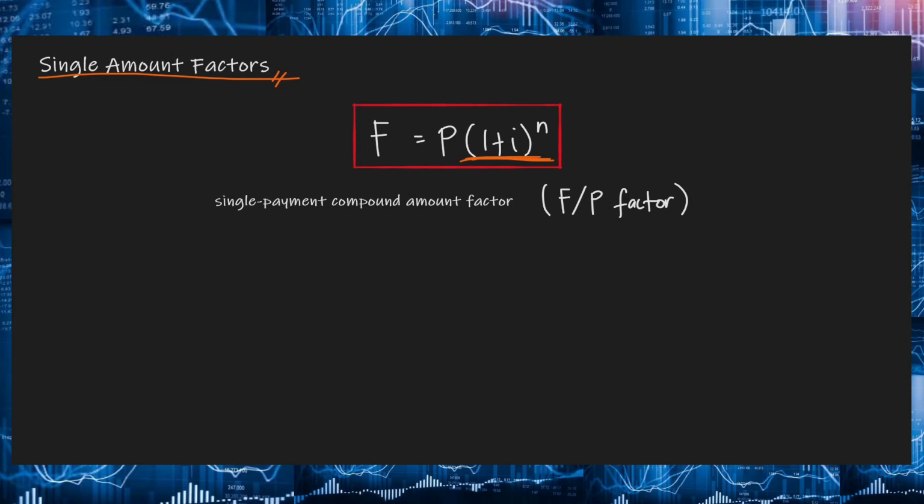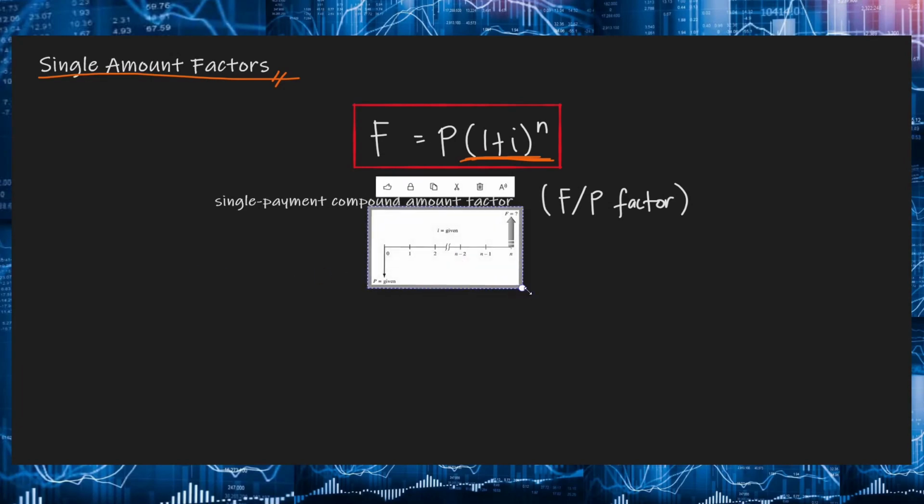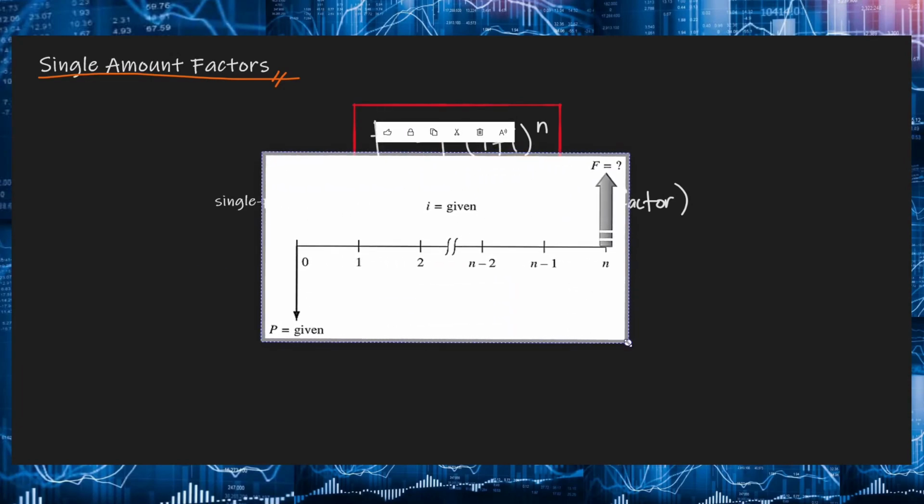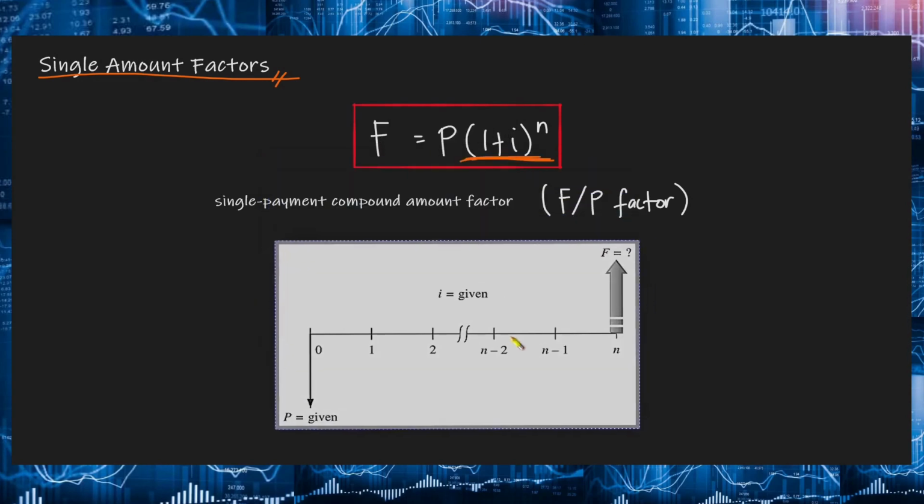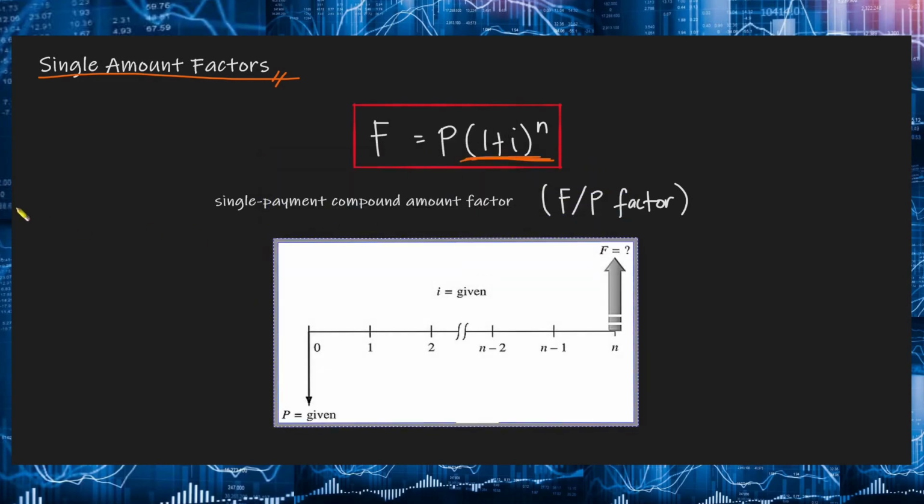Ito yung gagamitin natin na equation. Again, using this formula enables us to find the future amount F of an initial amount P after n years at an interest rate I. So the cash flow diagram for this case will look like this. Okay? Yung P natin or yung initial amount is given as well as the interest rate. And then again, using this formula, it will enable us to find the future amount F of the initial amount P after n years. Ngayon, paano naman kapag baliktad?